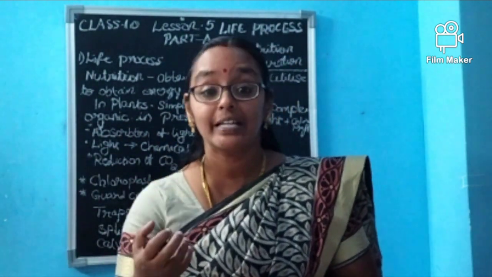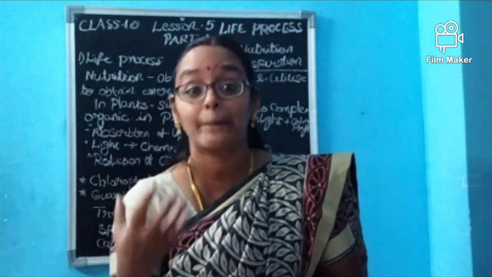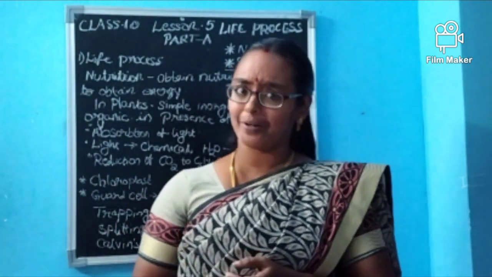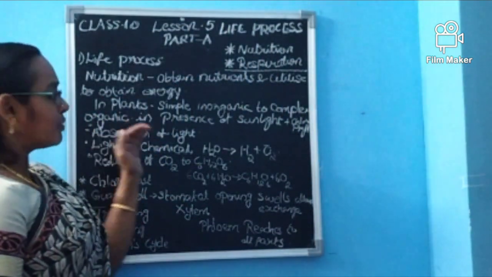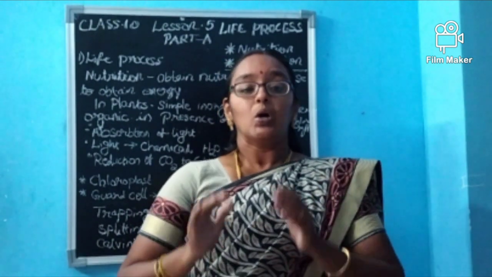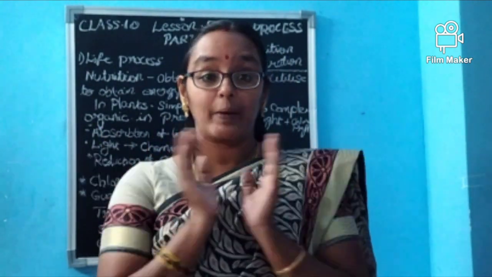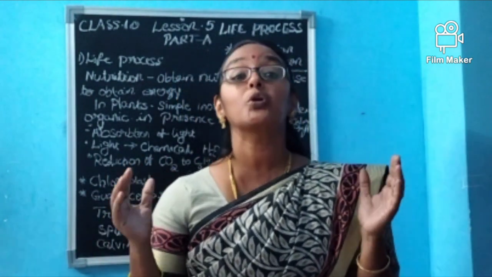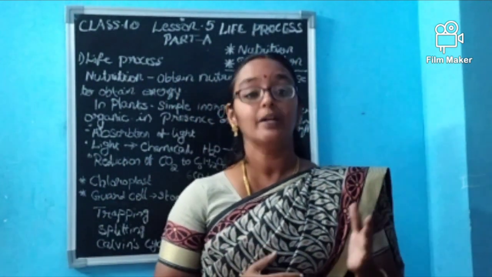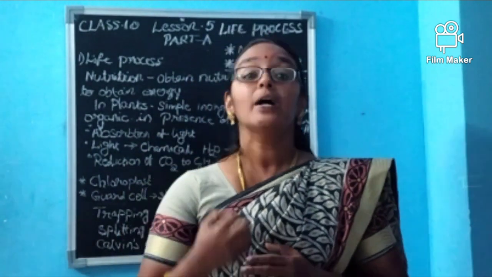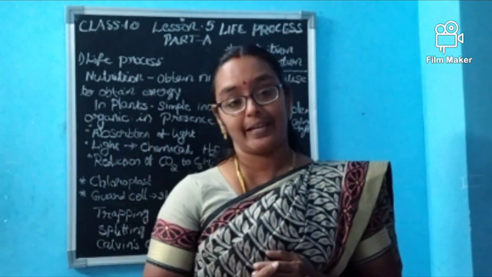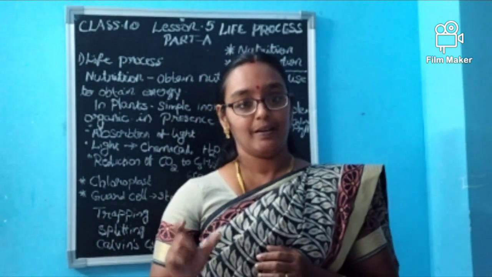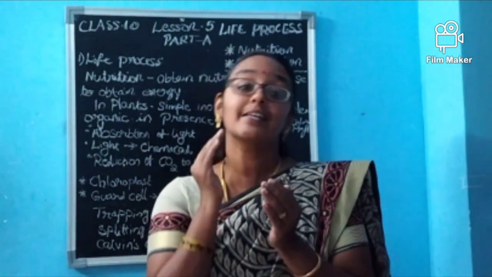How nutrition occurs in plants as well as in animals, we are discussing now. Are you ready? First is plants. Plants are normally green, so they are autotrophs. What is the meaning of autotroph? They are able to prepare their own food. Self-synthesis is called autotrophism. That is, they are able to synthesize their own food.